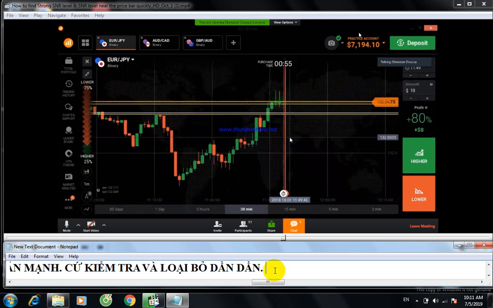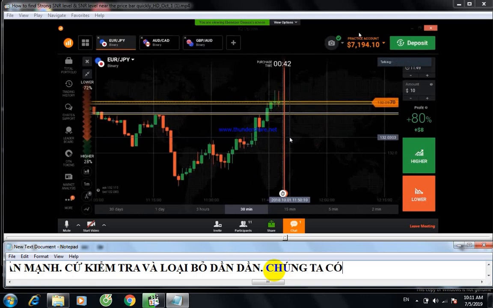So strong levels will work almost every time. You can trust the strong levels. You can use the strong levels to trade. Not all support and resistance levels will work. Only strong levels will work.